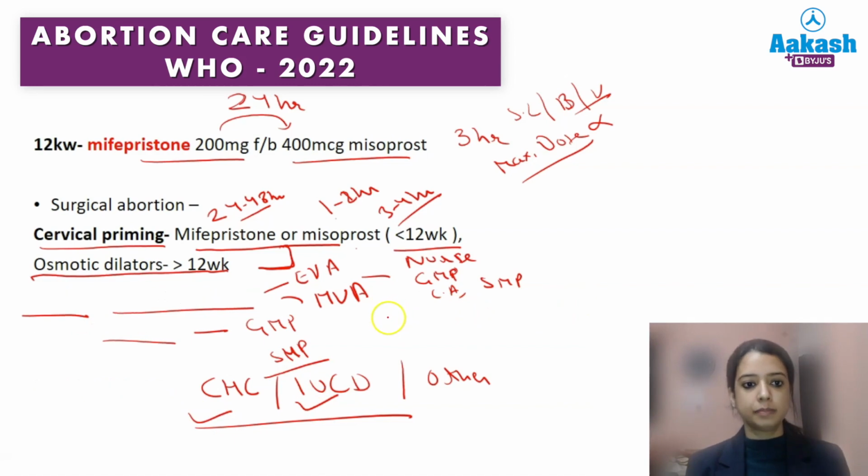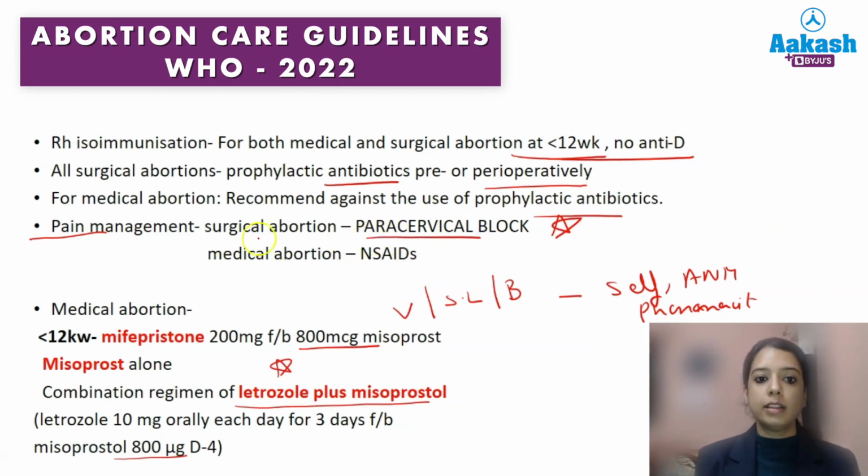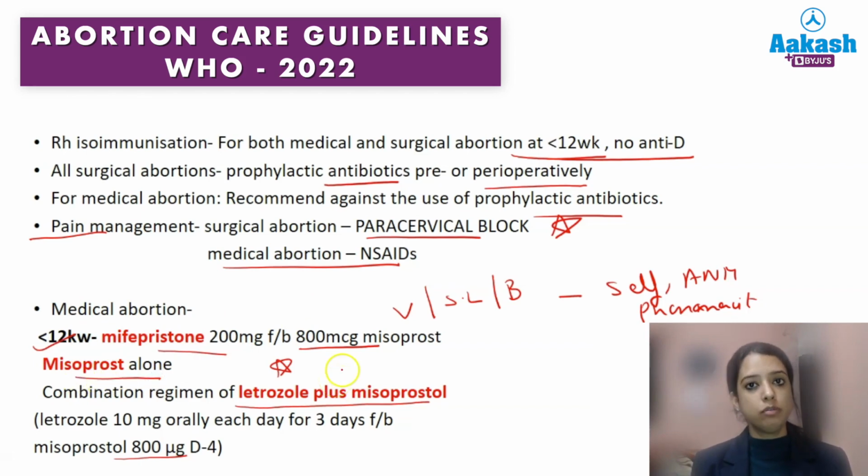If I revise only the important points, the important point about the new WHO care guideline is that RHS immunization is not given at less than 12 weeks. All surgical abortions need antibiotics. For medical abortion, no antibiotics. Pain management: use a paracervical block in surgical abortion, and NSAIDs in medical. The methods at less than 12 weeks: we have 3 choices, mifepristone plus misoprost, misoprost alone, and a combination of a new drug, letrozole plus misoprost.